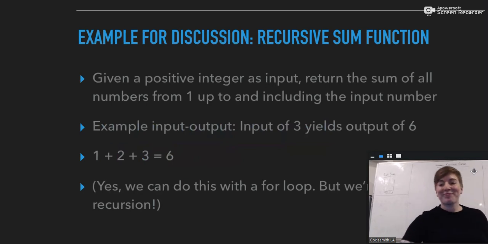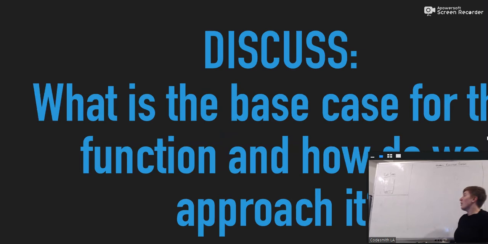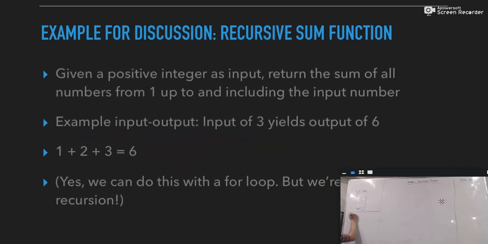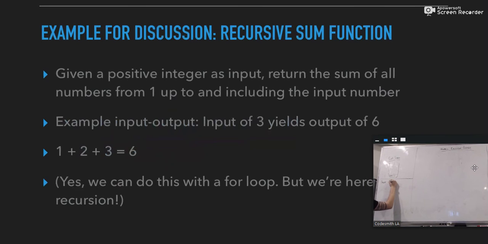So let's talk about it. Real quick, I'm going to write all this stuff up here. So we have our input is a number, and our output is also a number.